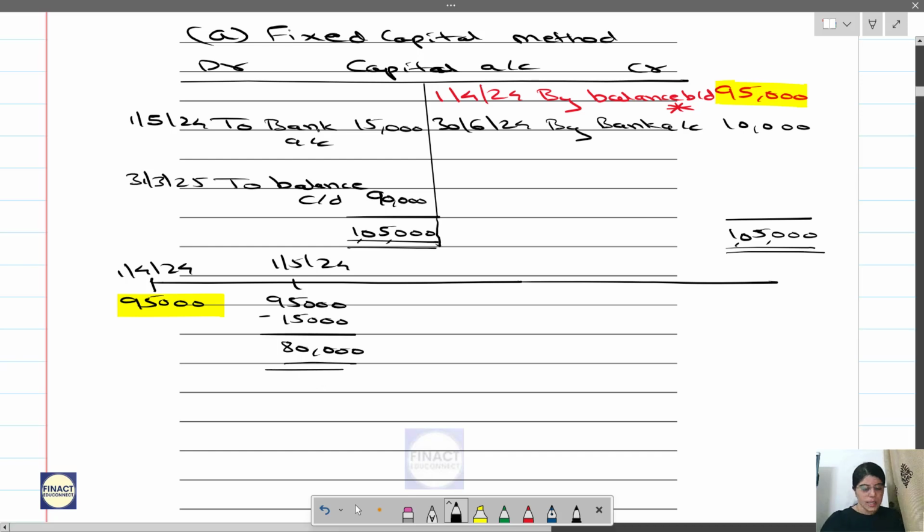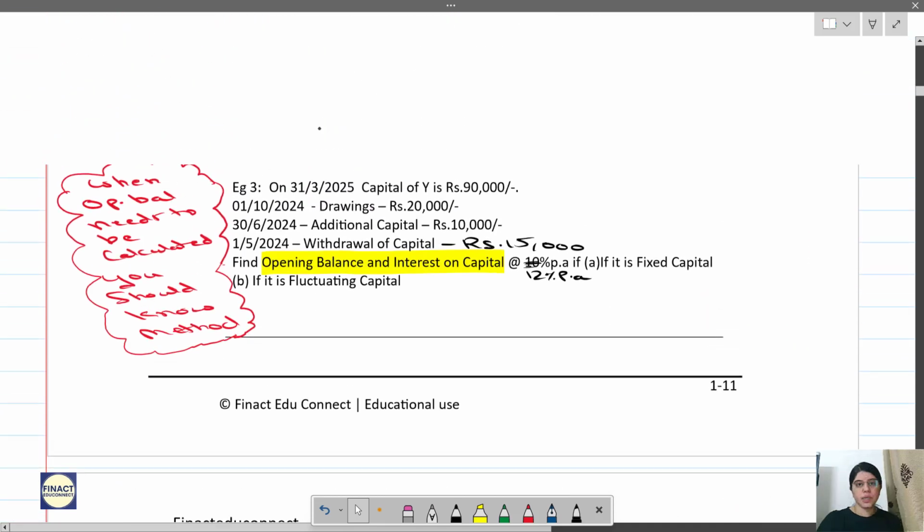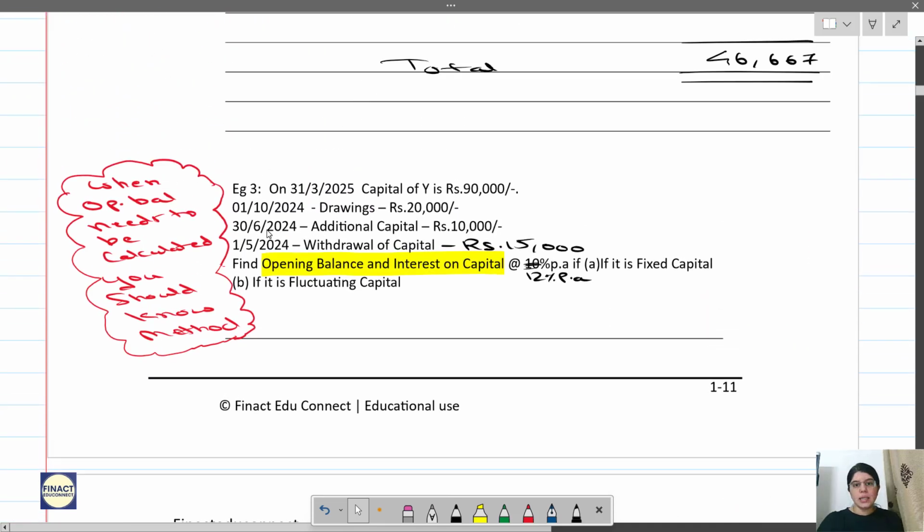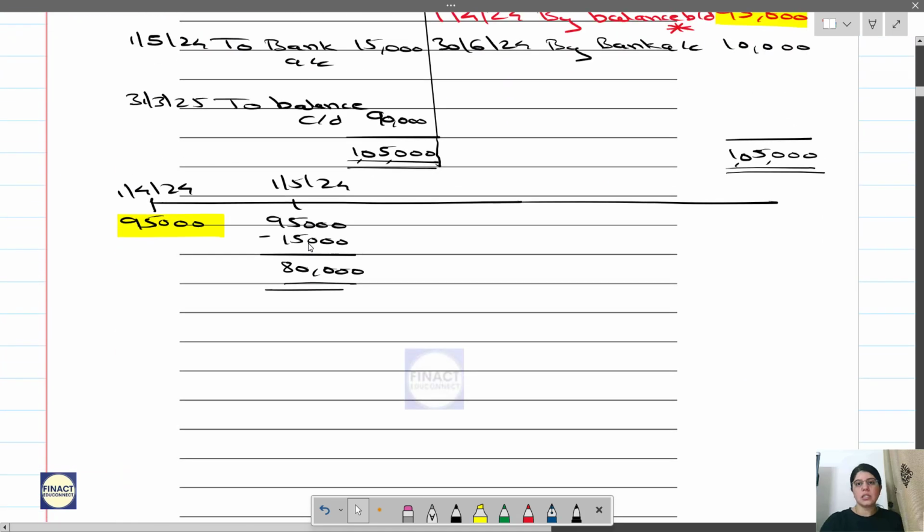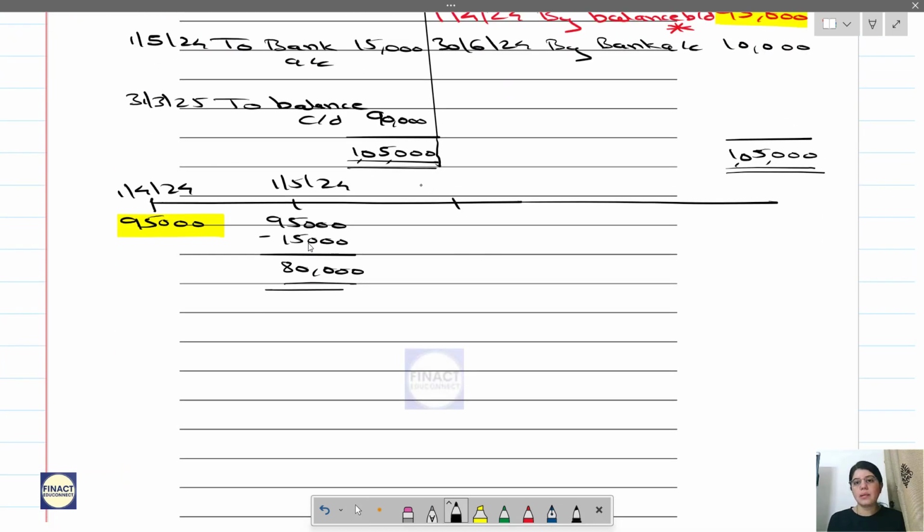Okay, then what has happened? On 30th June 24 there is an additional capital. So 80,000 is the balance plus additional capital of 10,000, that comes to 90,000.